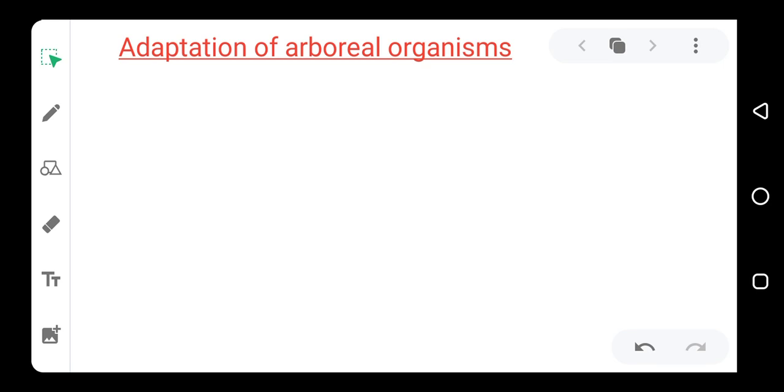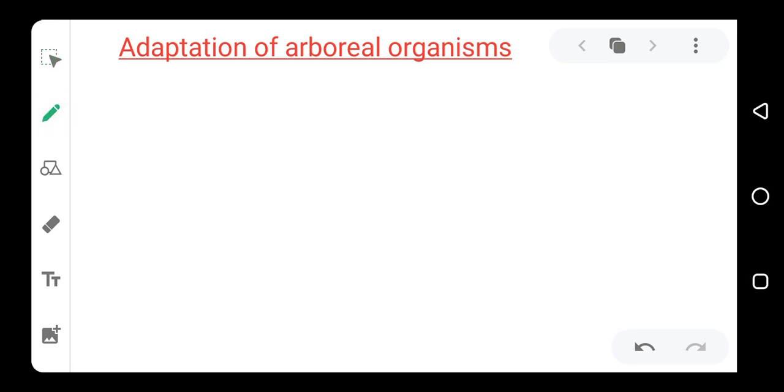while some seem to be permanently residing on top of trees, like the birds that you will always see on top of trees. So this is all about the arboreal organisms, and I hope that this lesson is clear.